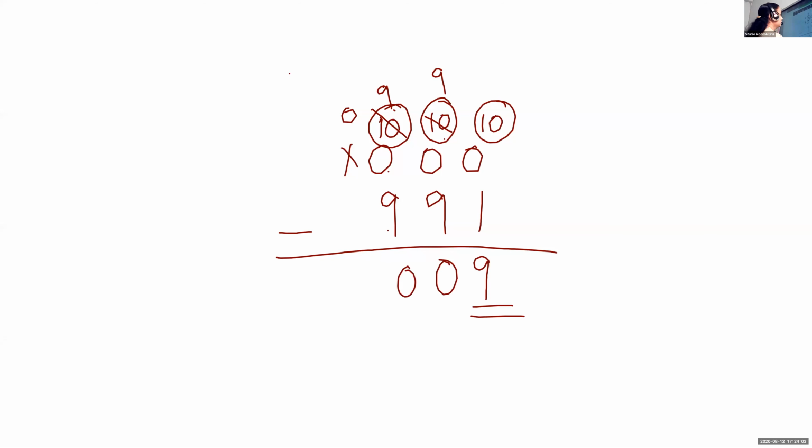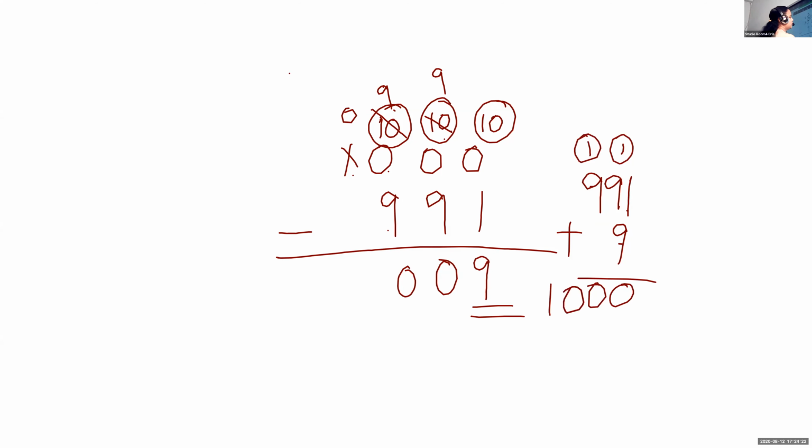Understood? So how to check whether our answer is correct? We should add 991 plus 9. Check whether you are getting the big number as 1000. 1 plus 9 is 10. Carry over 1, 1 plus 9 is 10. So